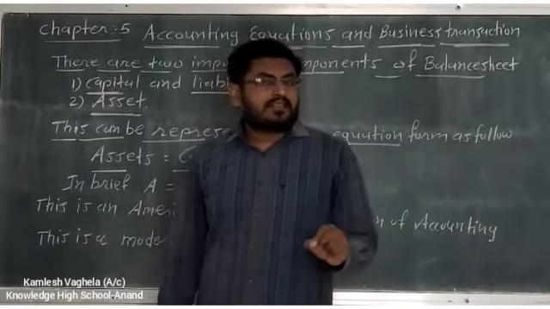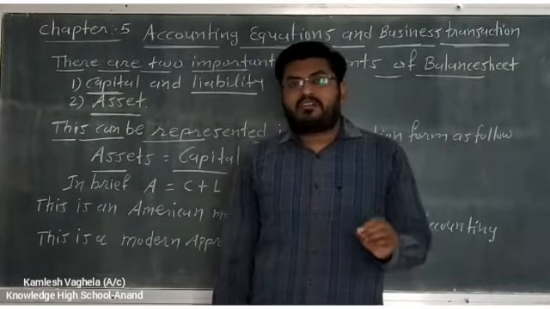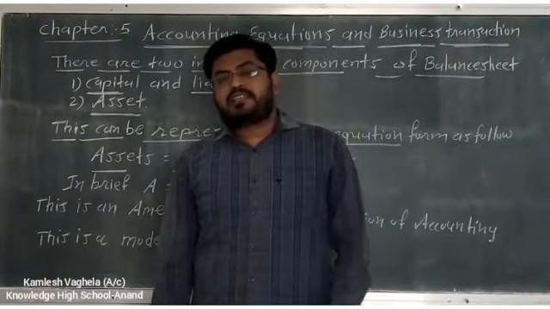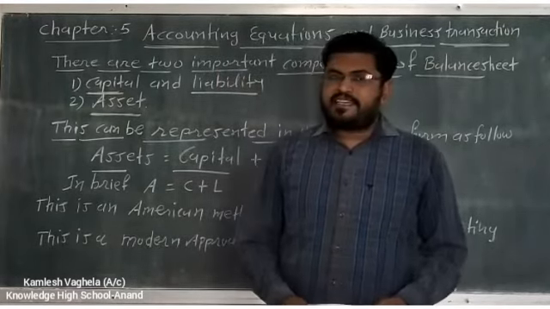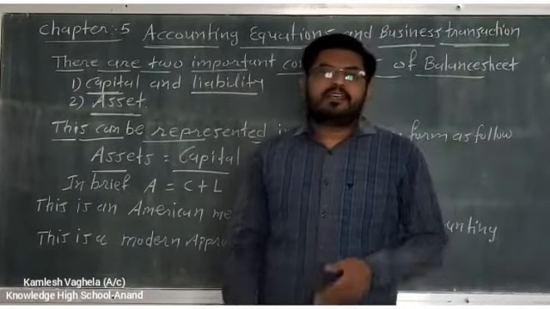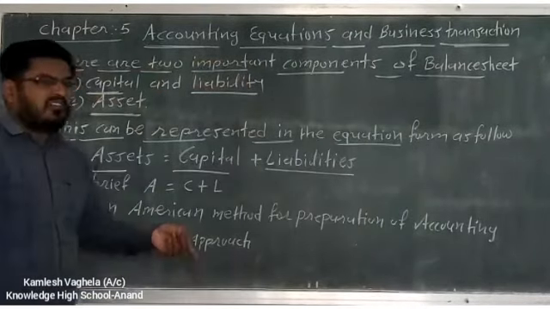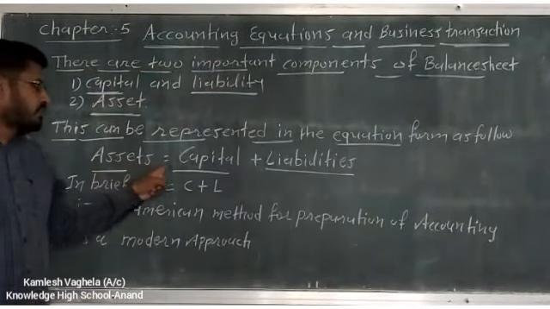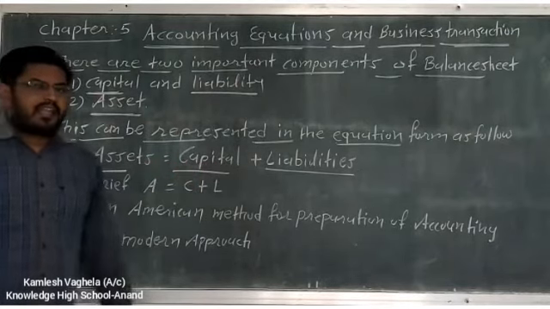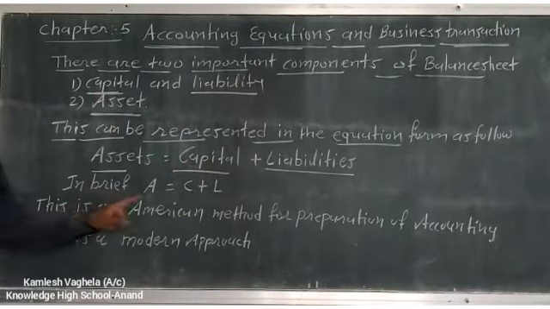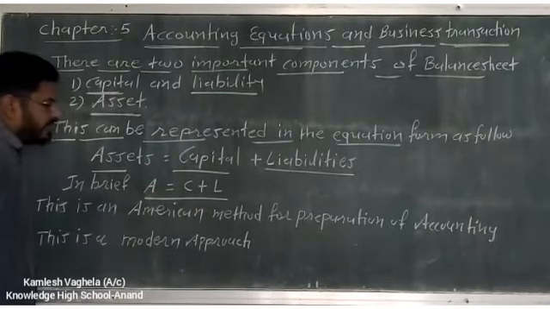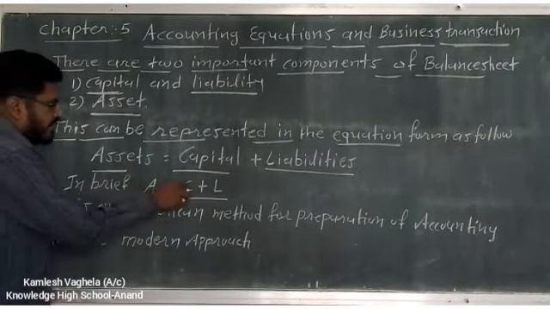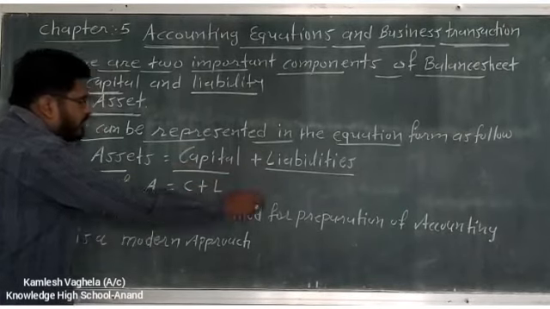And in some countries, accounts are maintained on the basis of the accounting equation. इस accounting equation के ऊपर भी accounts हम directly लिख सकते हैं. कैसे लिखते हैं हम सब बाद में देखेंगे. But here you have to remember what is your accounting equation? Assets is equal to capital plus liabilities. In brief, A is equal to C plus L. A stands for assets, C stands for capital, and L stands for liabilities.